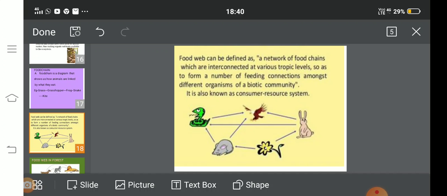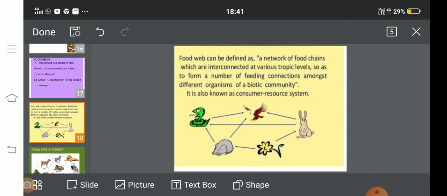Mouse is further eaten by a kite. A plant is eaten by rabbit. A rabbit is further eaten by snake. A flower or plant is eaten by mouse. Mouse is further eaten by snake. Hence, when all the food chains are linked to each other, a food web is formed.